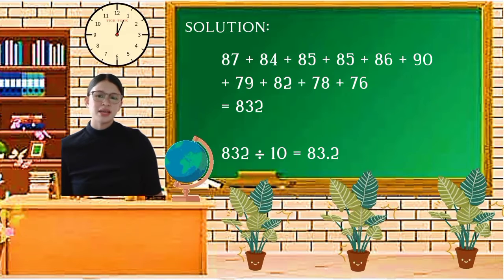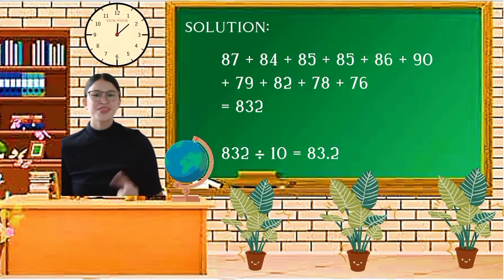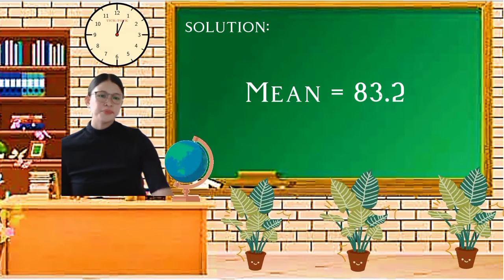832 divided by 10. Why 10? It is because there are 10 elderly people. This equals 83.2. Now that's the average, or the mean.